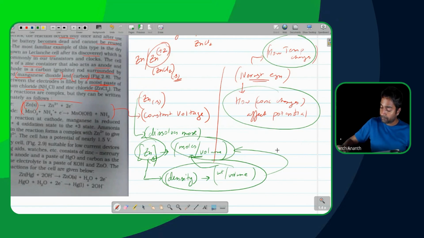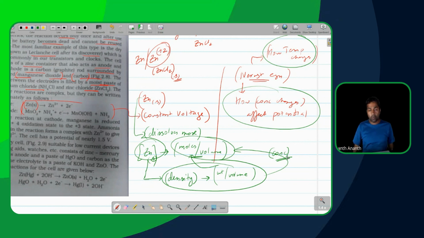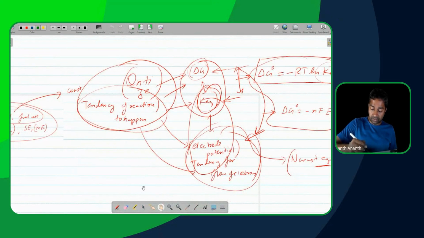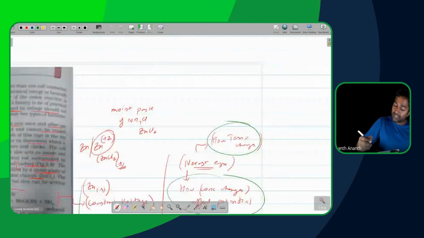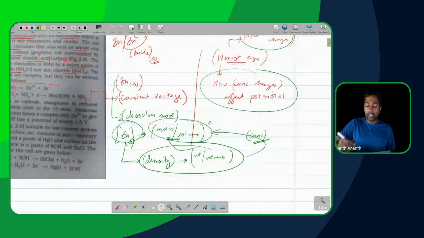Density and concentration are measuring the same thing, different ways of measuring the same thing.